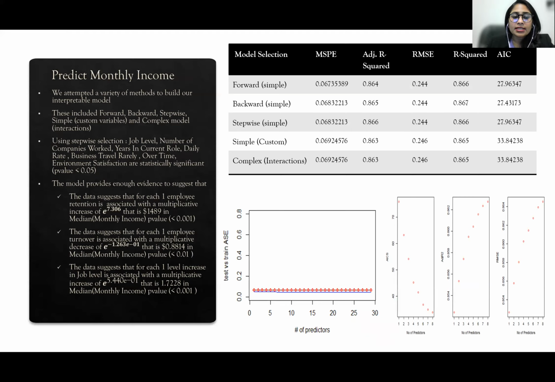The model provides enough evidence to suggest that for each one employee turnover is associated with a multiplicative decrease of 0.8814 in the median monthly income, which has a p-value less than 0.01. The data also suggests that every one level increase in the job level is associated with a multiplicative increase of 1.7728 in the median monthly income, which has a p-value of less than 0.001.